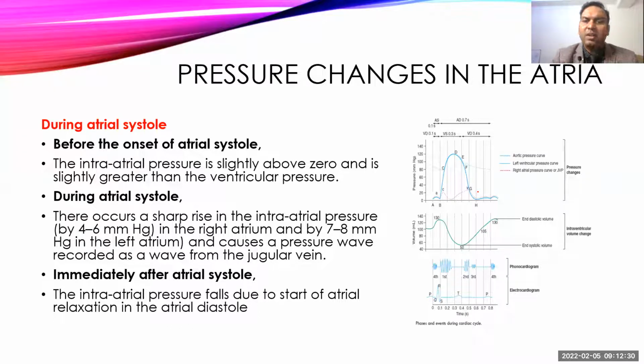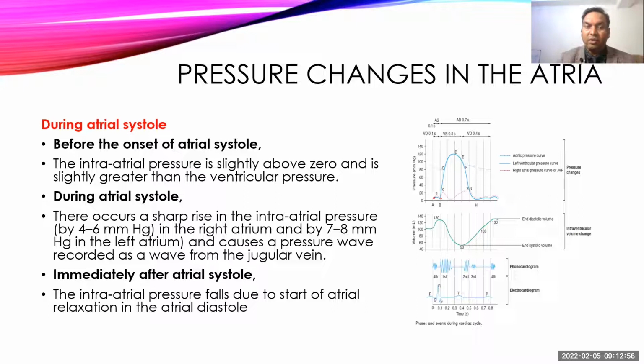So what will happen during atrial systole? There is a rapid rise in the pressure. Pressure can go up from slightly above 0 to 4 to 6 mmHg on the right side and 7 to 8 mmHg in the left atrium during atrial systole. And then immediately after atrial systole, there is a fall in the pressure, but it is followed by the isovolumetric contraction.